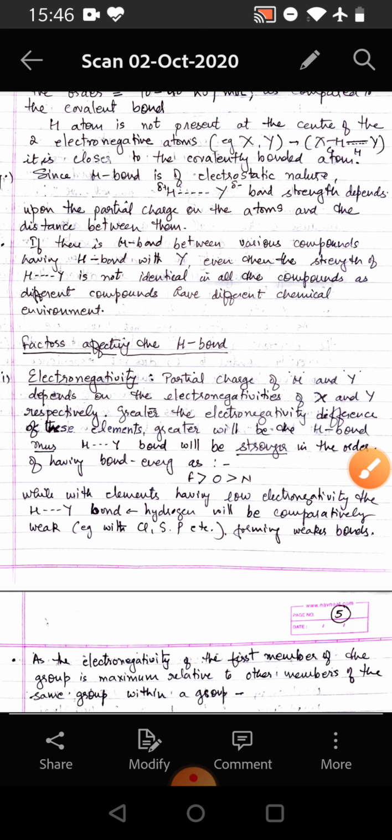If there is hydrogen bond between various compounds having hydrogen bond with Y, even then the strength of the H...Y hydrogen bond is not identical in all the compounds, as different compounds have different chemical environments. That is to say, if the hydrogen bond is between H and Y atom, and this H and Y atom belong to various different compounds, even then the hydrogen bond strength will be different because of the different chemical environment of all those various chemical compounds.